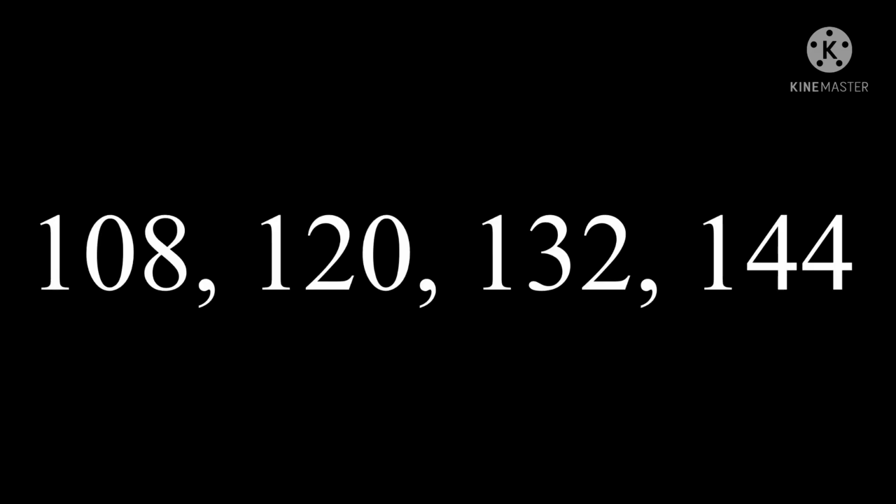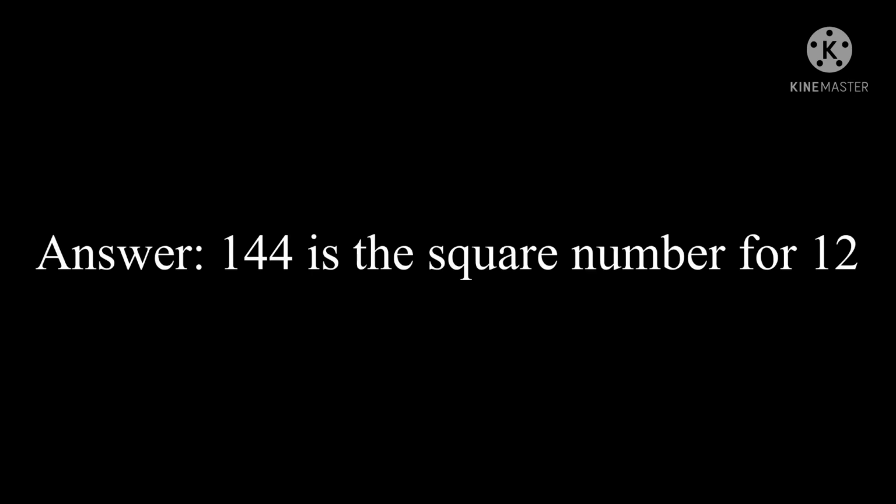Now the square number for 12. That means 12 years. How many months are there in 12 years? Let's count. 12, 24, 36, 48, 60, 72, 84, 96, 108, 120, 132, and 144. So 144 is the square number because we counted 12 times 12. That means multiplying 12 by itself.